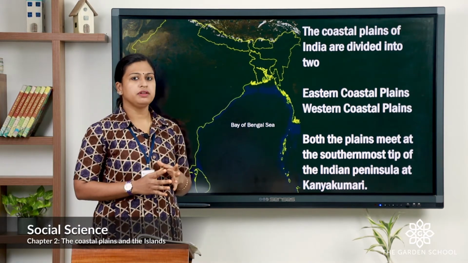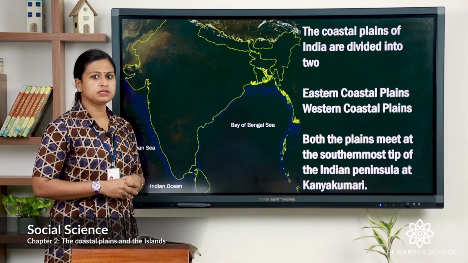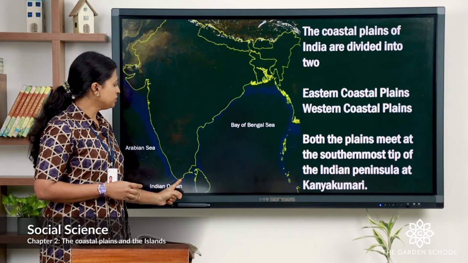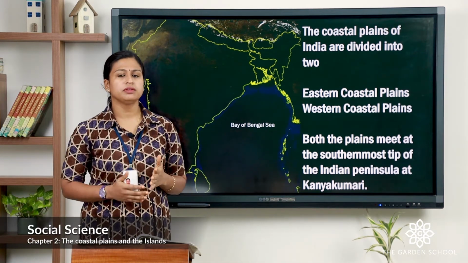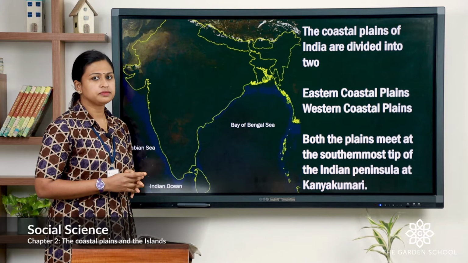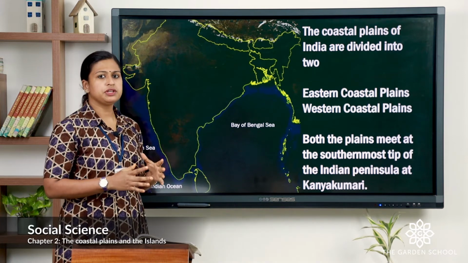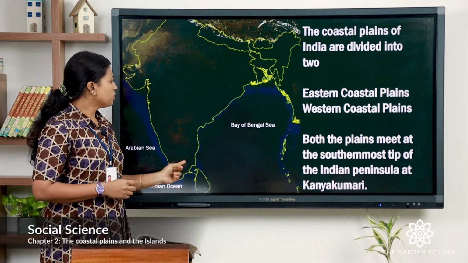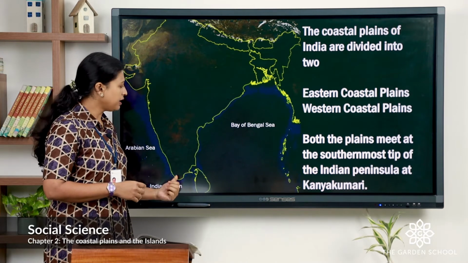The coastal plains of India are divided into two parts. This part is known as the Eastern Coastal Plain. It lies between West Bengal to Tamil Nadu. Various important rivers like Mahanadi, Godavari, Kaveri flow through these coastal plains into the Bay of Bengal. Now the other coastal plain is the Western Coastal Plain. It stretches from Gujarat to Kerala. You can see the two coastal plains join at the tip of southern India at Kanyakumari.